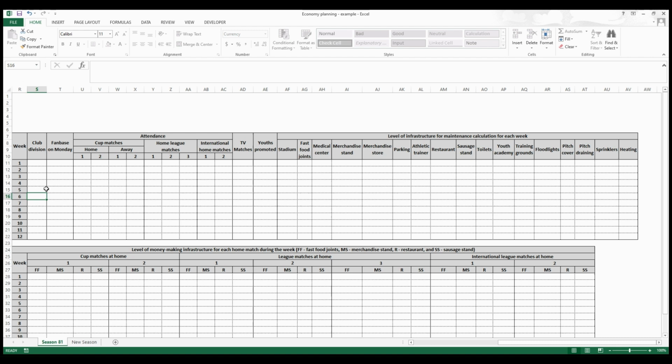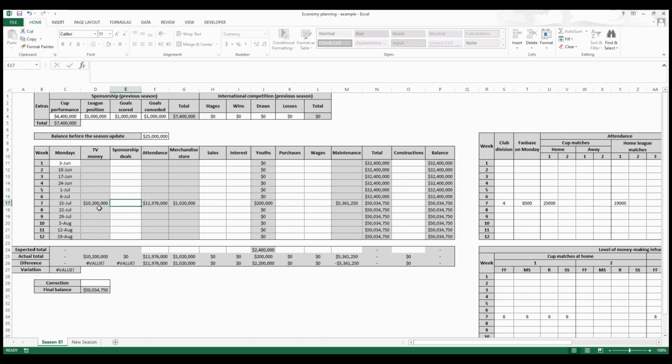And let me put some random data here. You're gonna start in week 6, I said, right? Let's set the same things as before. And let's say that you had one cup match with this amount of people and one home match with this amount of people. Okay, we also have to put the facilities. That's it.